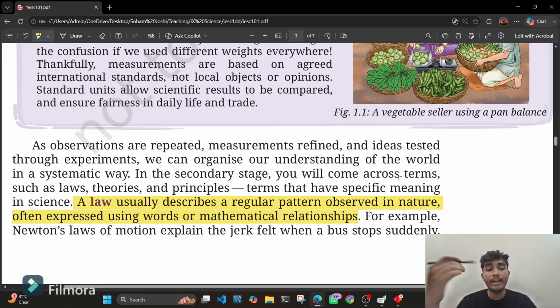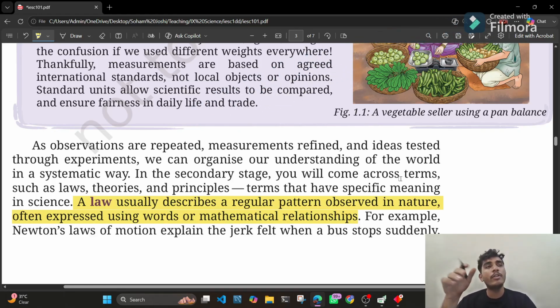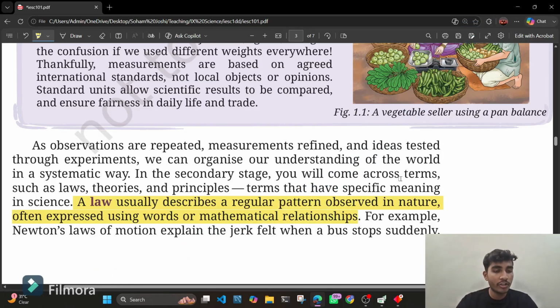You will learn about these laws in further chapters, but for now you just understand what does a law mean, कि ये पैटर्न रेगुलरली फॉलो किया है। You may have noticed that when you take a very sharp left turn at a very high speed, your body goes towards the right because of Newton's laws of motion. That is, the first law of Newton explains this only.